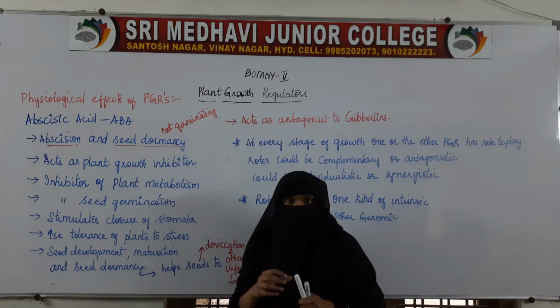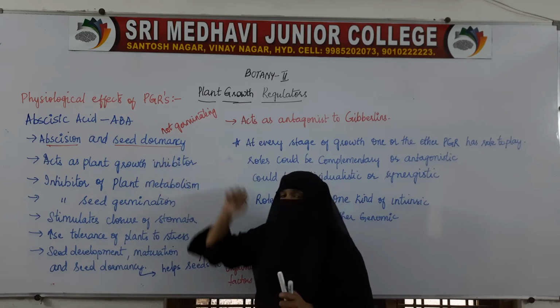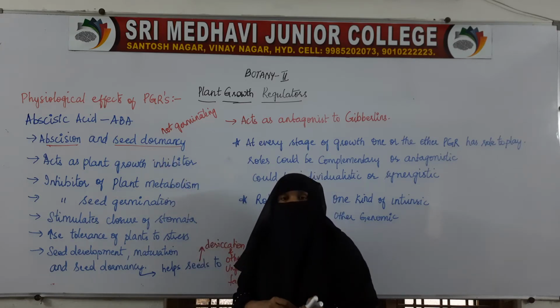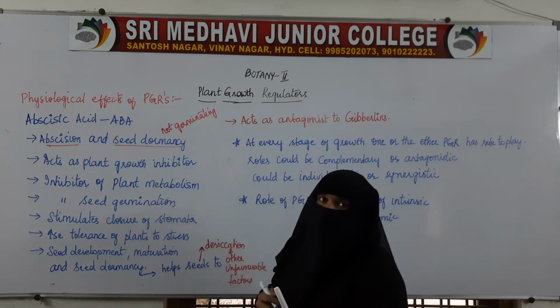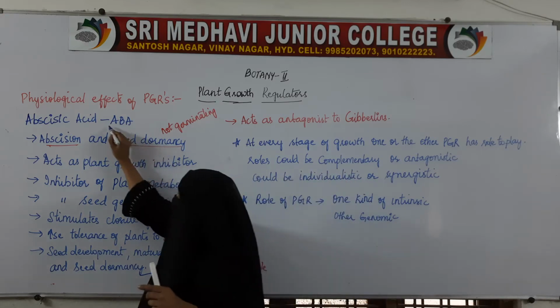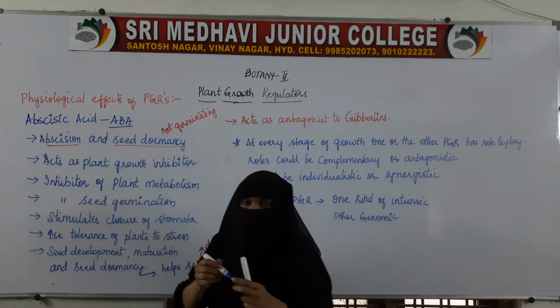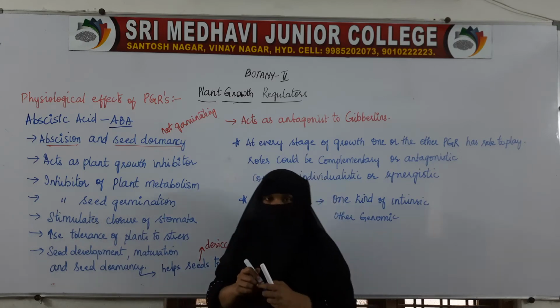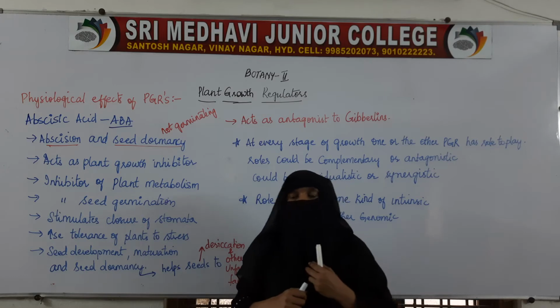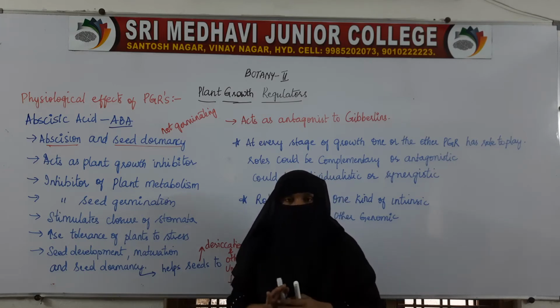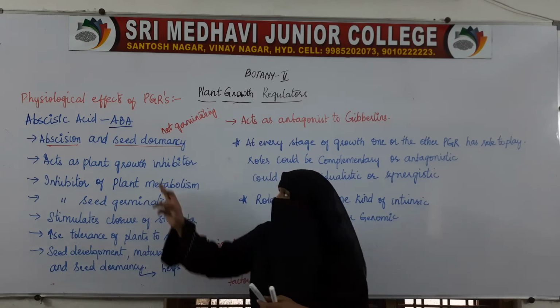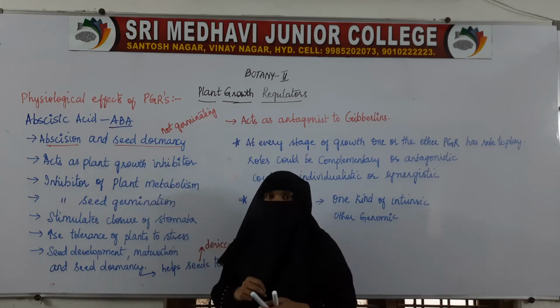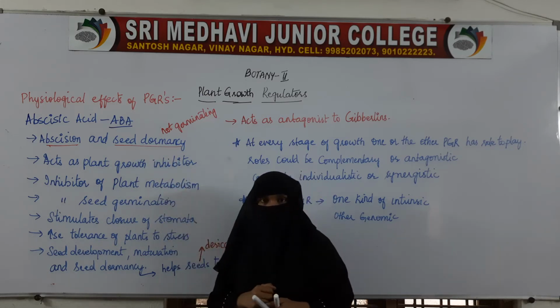So this work, abscission and seed dormancy, was done by abscisic acid, which is also called ABA. The short form of it is ABA. ABA is nothing but abscisic acid. Earlier it was discovered that it only helps in abscission and seed dormancy.